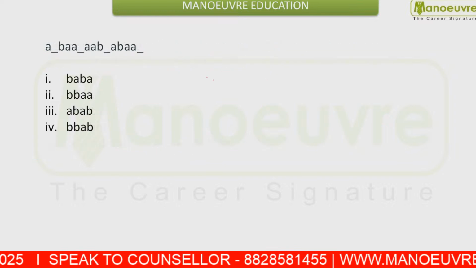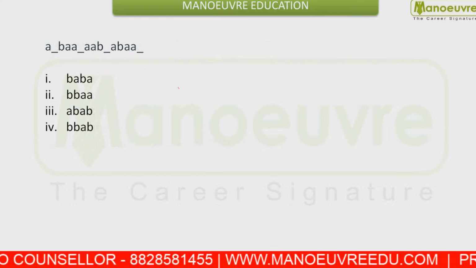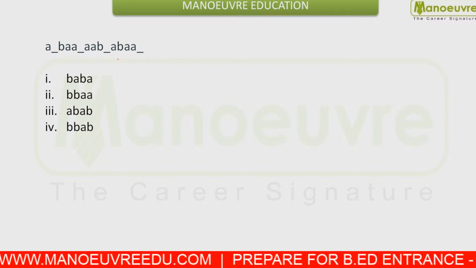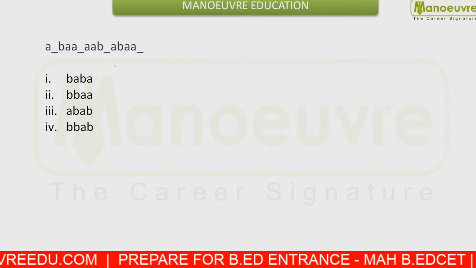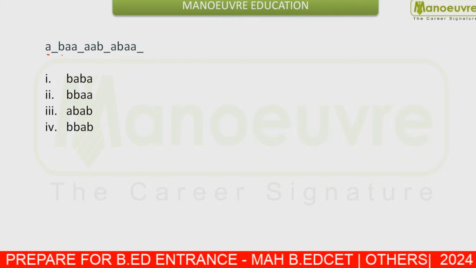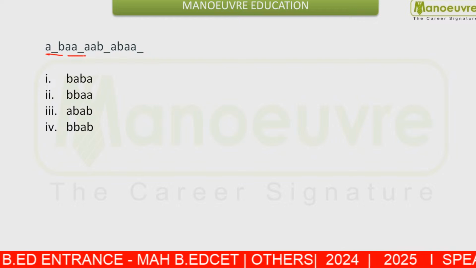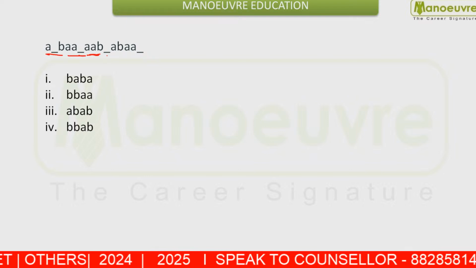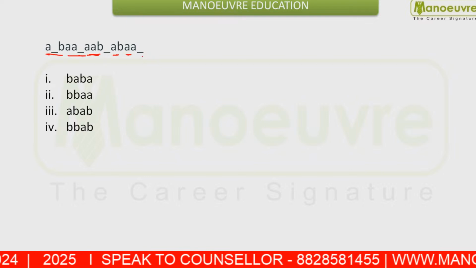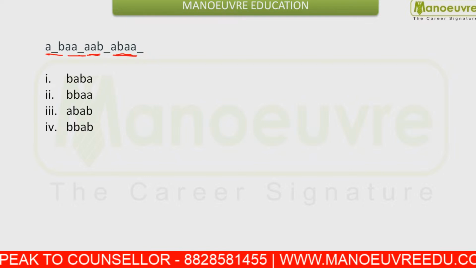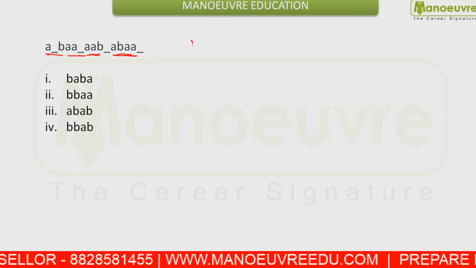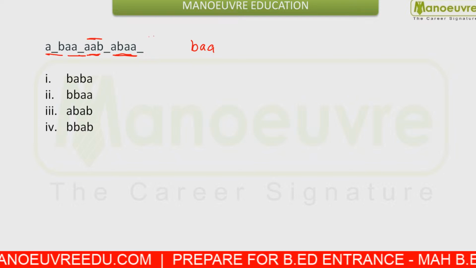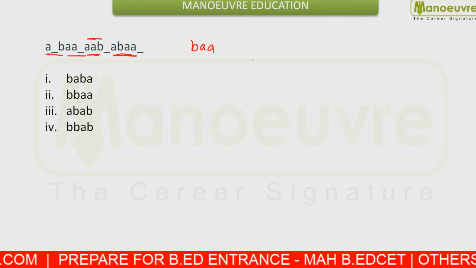Next, this question was from the puzzle, from letter series. You are given A dash B, double A dash, again double A B dash, A B, double A dash. From here what can you see? After B there is a double A, and again from here you can check before B there is double A.